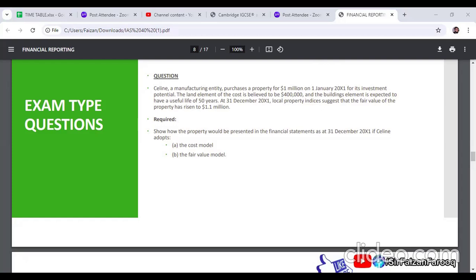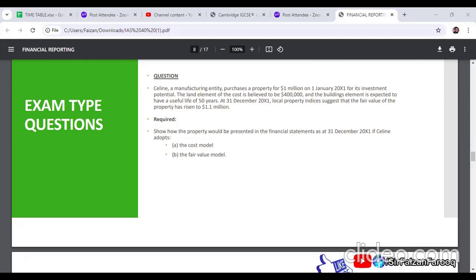Selena, a manufacturing entity, purchased a property for how much? $1 million. On which date did she purchase it? 1st January 2001. For investment potential. See the word investment potential. This means it has capital appreciation, right?